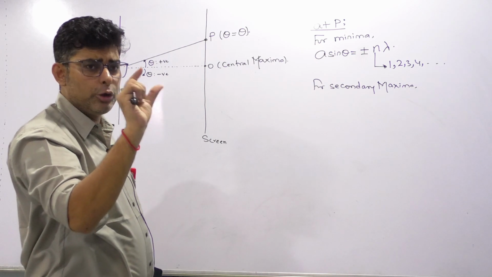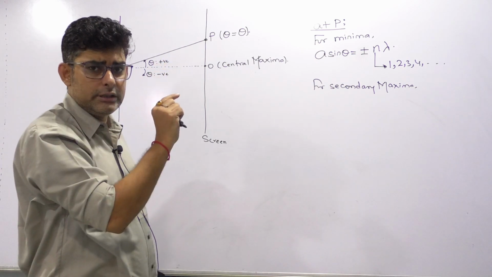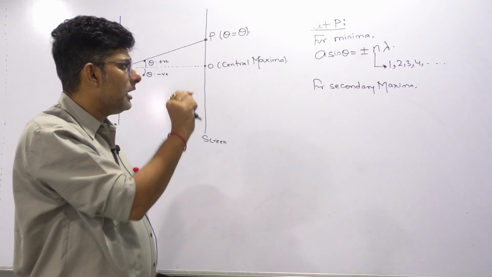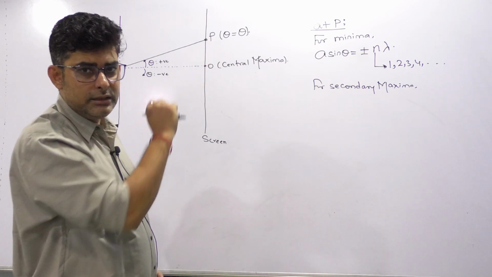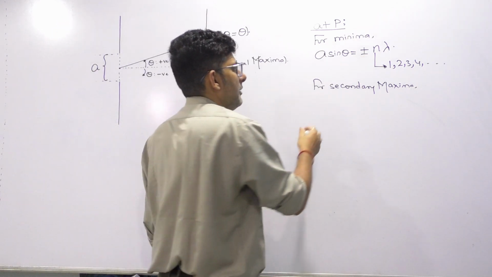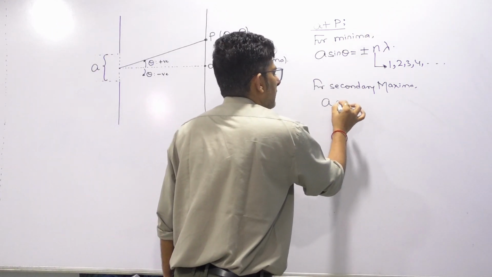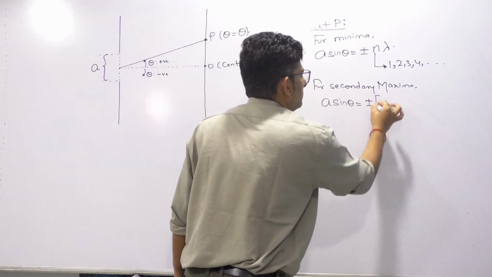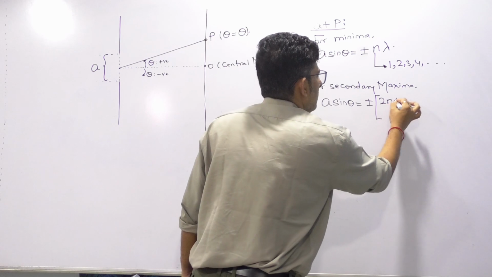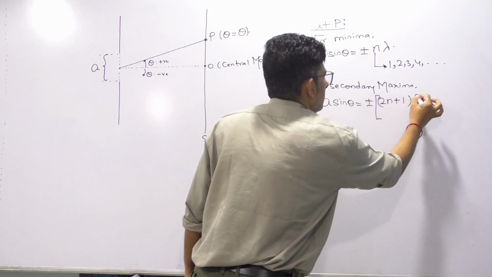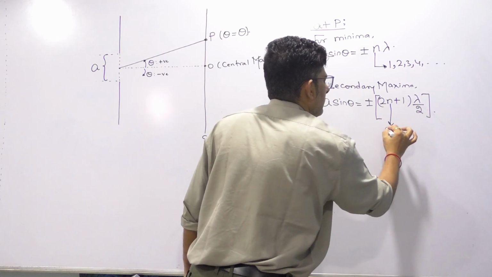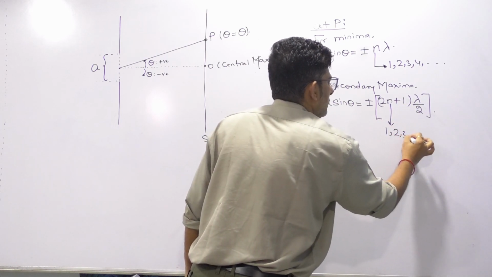All the fringes are close to each other, so we can consider the secondary maxima to be at the mid of the two adjacent minimas. So for secondary maxima, the condition becomes a sin theta equals plus minus (2n plus 1) lambda by 2. Again the values of n are to be taken as 1, 2, 3 and so on.